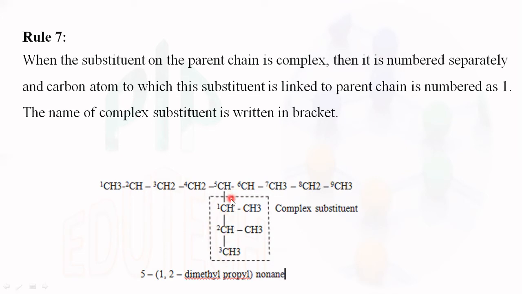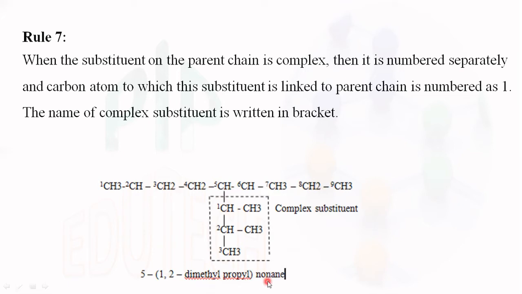and in that substituent the parent chain is 3 carbons, so it is a propyl with 2 methyl group substituents at the first position and the second position, 1,2-dimethylpropyl, and 9 carbon atoms in the parent chain. The substituent is at the 5th position. So 5, and within the bracket the complex substituent name is written, 1,2-dimethylpropyl, and 9 carbon atoms, nonane.